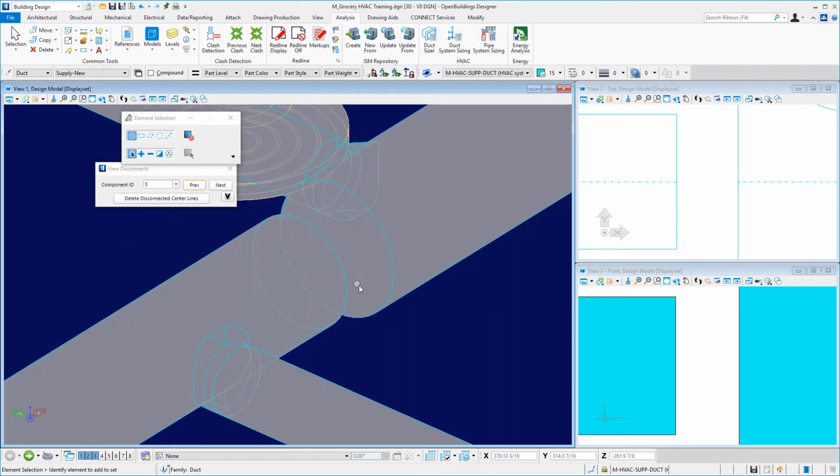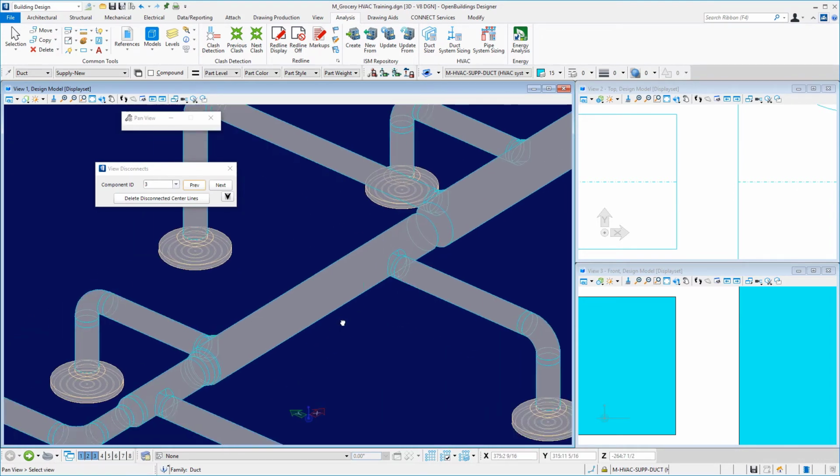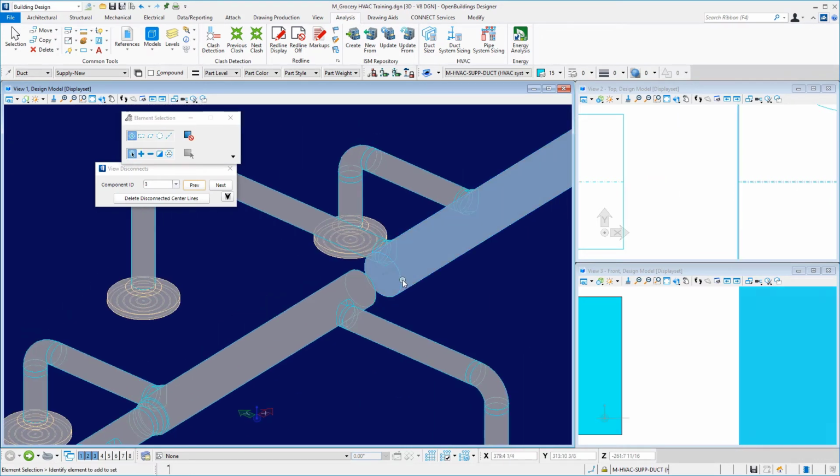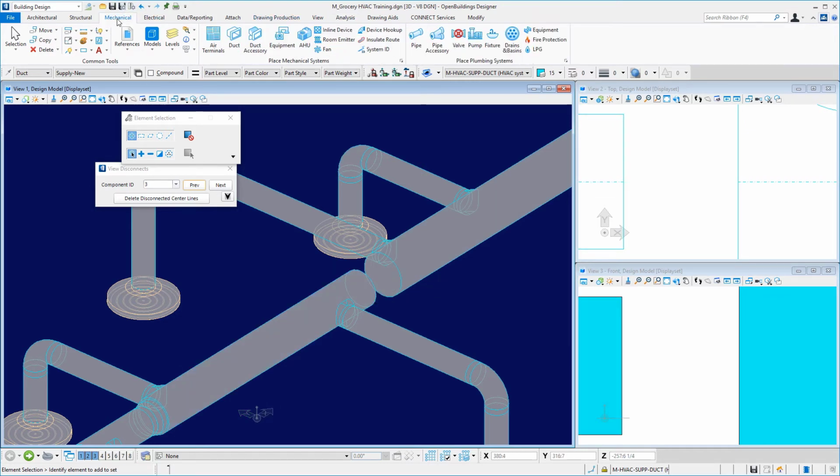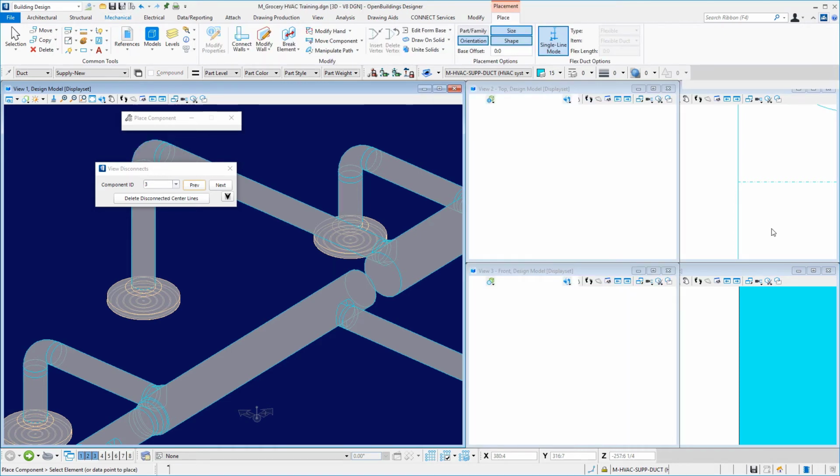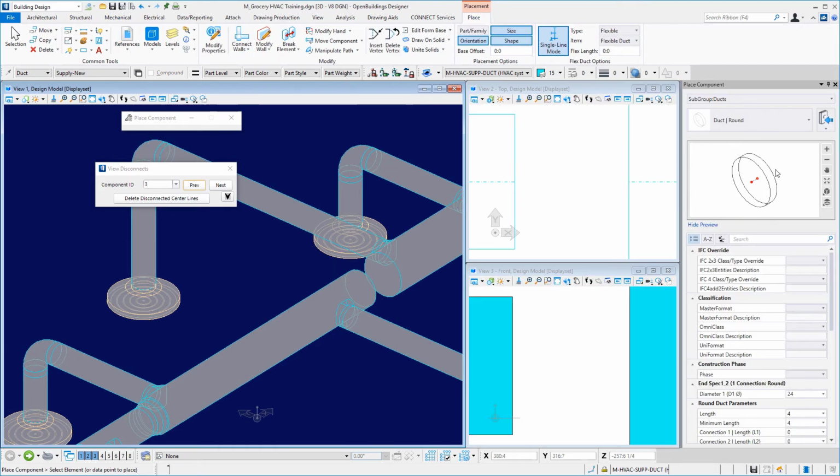Now right here, I need a new transition. So what I can do here is I've got a 24 inch to a 20 inch. I'll come back to my place duct tool, mechanical tab of the ribbon interface. I've got round duct, part and family, size, shape, orientation turned on, single line mode turned off.